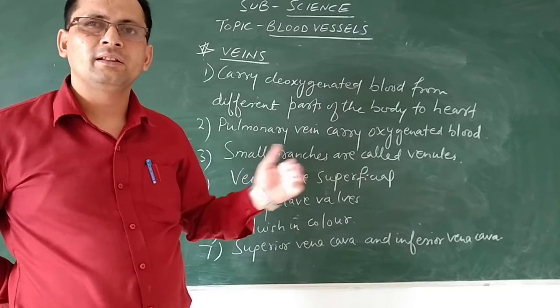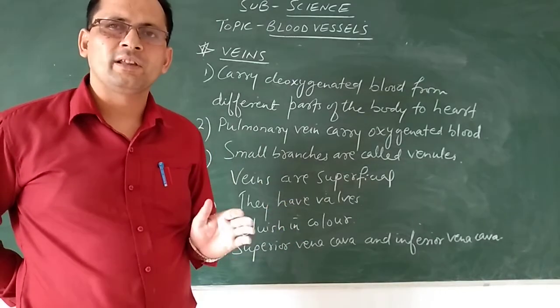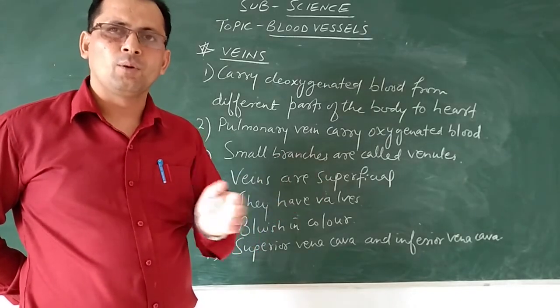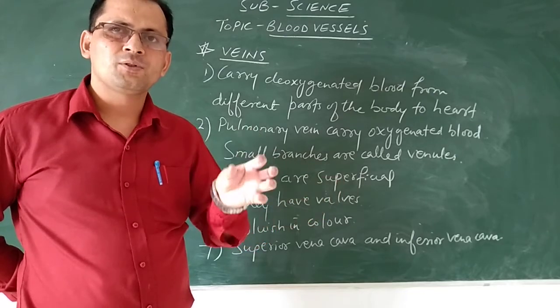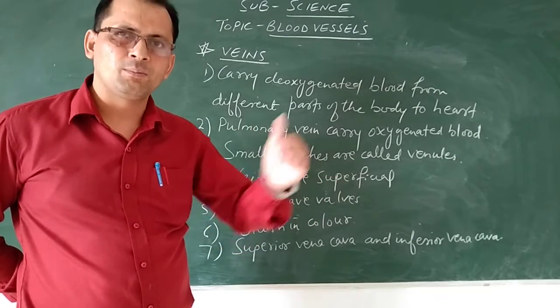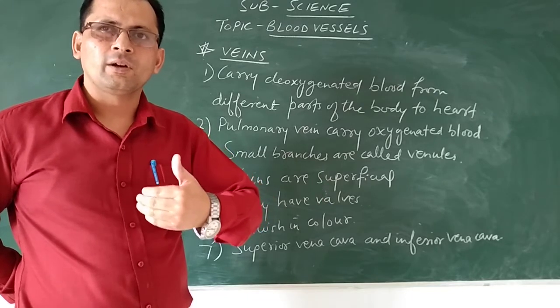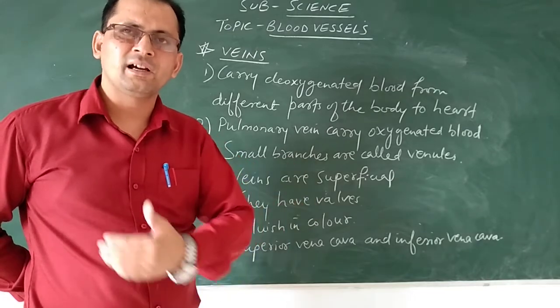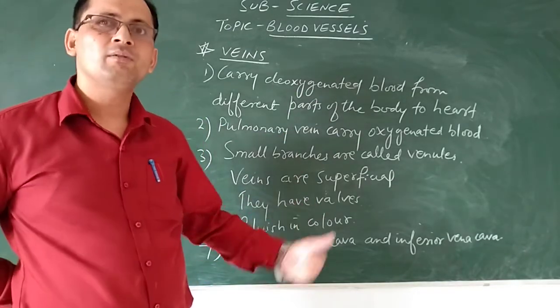Now why do they have valves? These valves make sure that the blood flows only in one direction. From different parts of the body, beta, the blood is coming to the heart. So valves, what they will do? They will make sure that the blood does not flow back into the veins. वो क्या करेंगे, श्योर करेंगे कि ब्लड वेन्स में वापस ना आए, सीधे क्या हार्ट तक जाए. इसीलिए इनमें क्या होता है बेटा, they have valves.